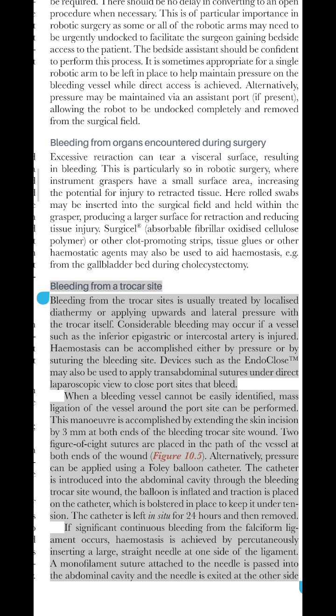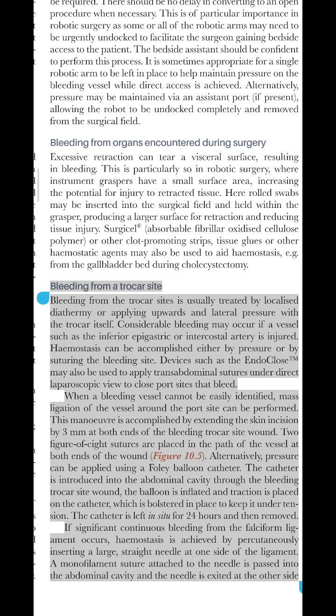Bleeding from a trocar site. Bleeding from the trocar sites is usually treated by localized diathermy or applying upwards and lateral pressure with the trocar itself. Considerable bleeding may occur if a vessel such as the inferior epigastric or intercostal artery is injured. Hemostasis can be accomplished either by pressure or by suturing the bleeding site.